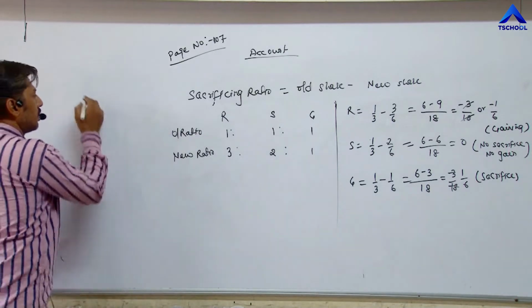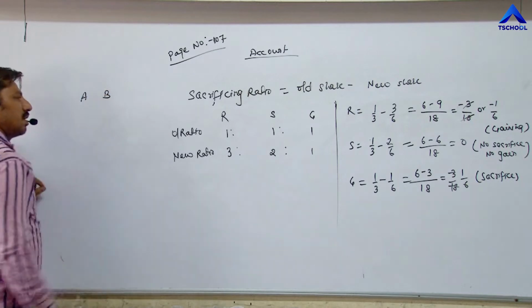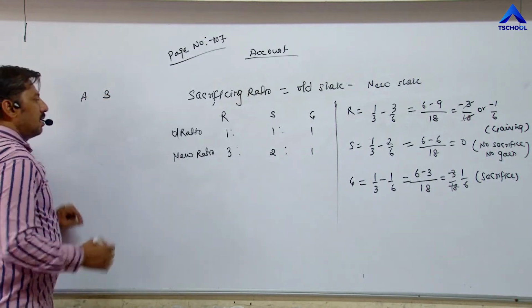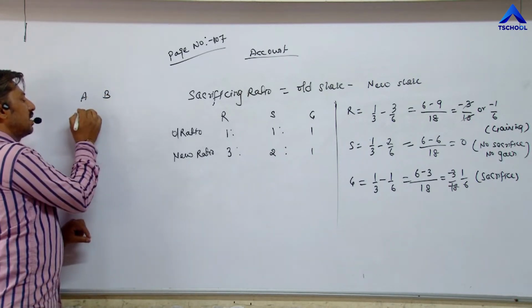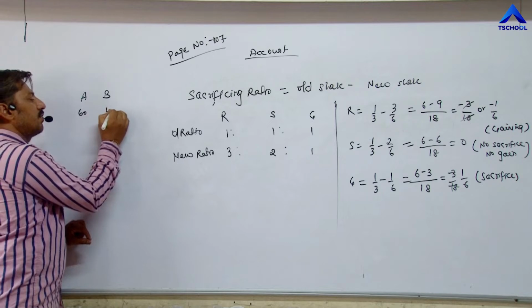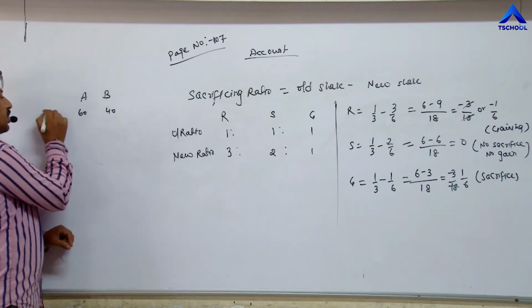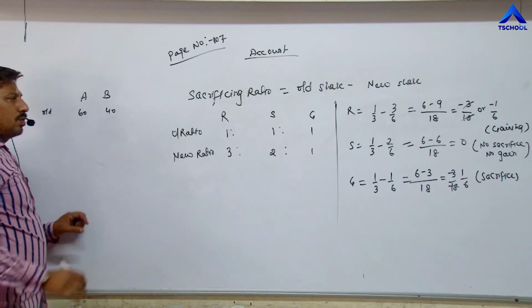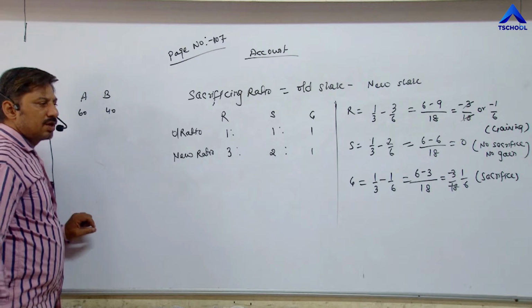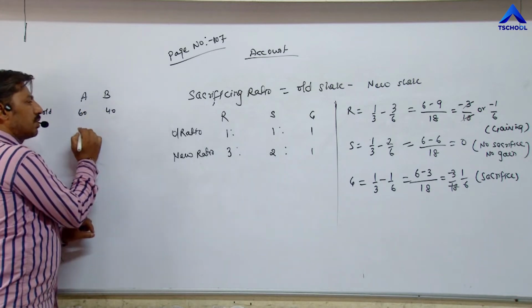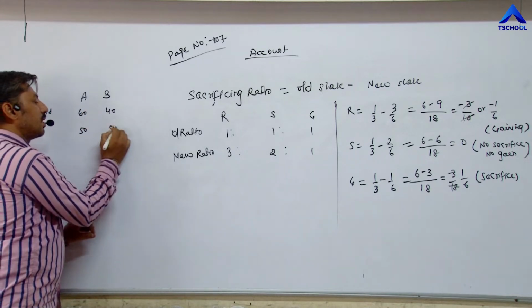Suppose, once again the same example, A and B. Earlier, out of 100, A was taking 60 rupees and B was taking 40 rupees. This is the old share. And now, due to change in profit sharing ratio, they have decided to distribute the profit equally, means 50-50.